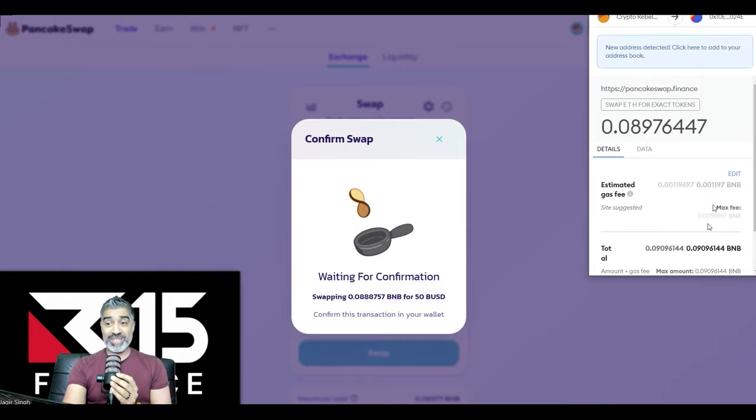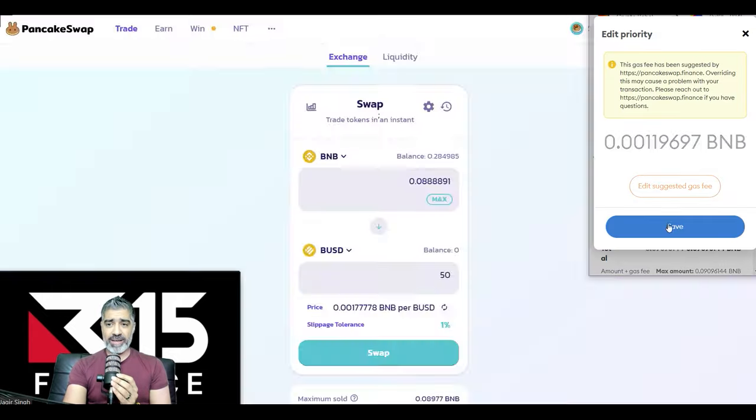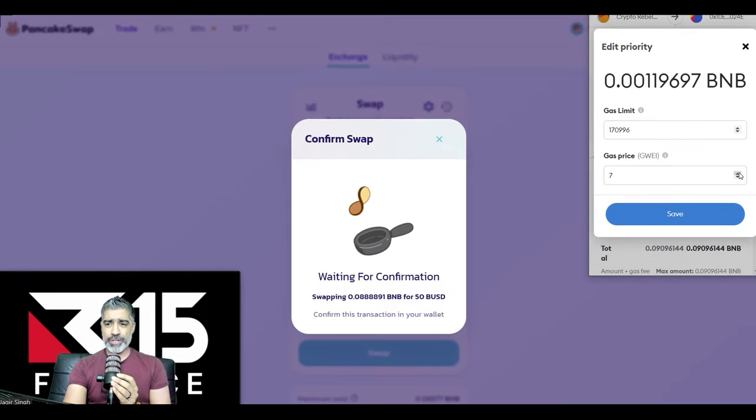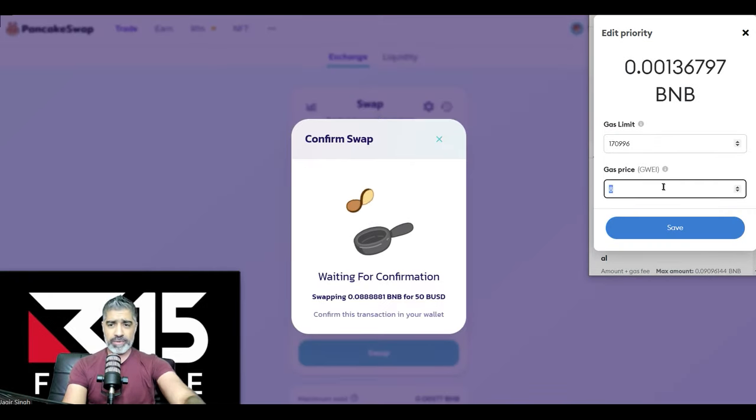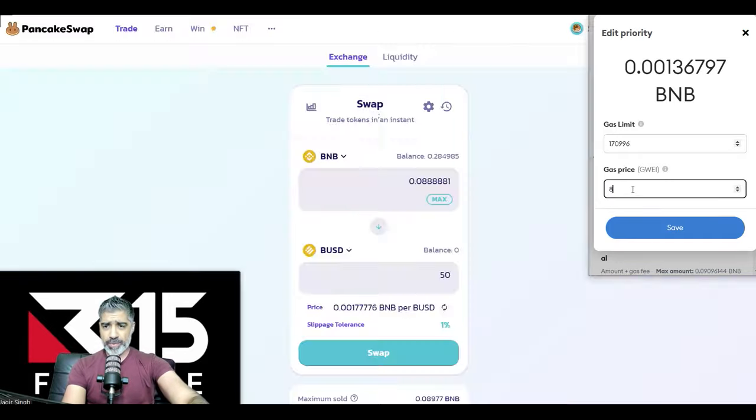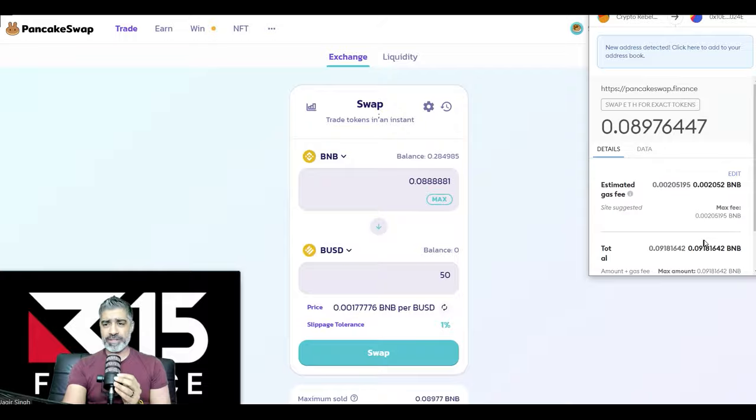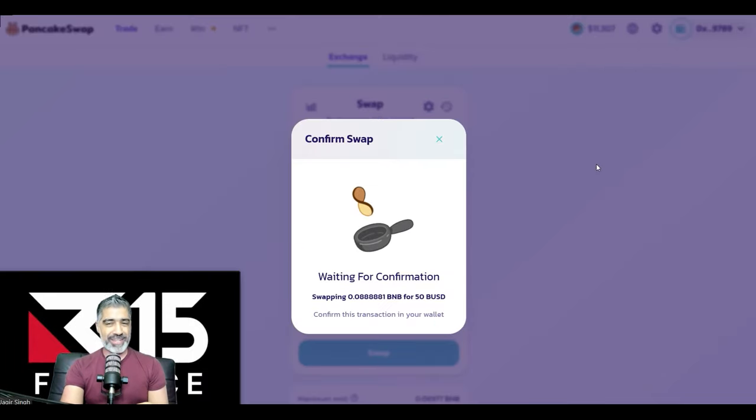If you want your transactions to go through a bit faster, you can click edit and you can actually edit the gas. Let's put it to 12. Let me type in 12. Oh, it's taking a second. 12. There we go. It'll just go a little bit faster. You know, it's not that slow anyway. It takes around 15 seconds normally.